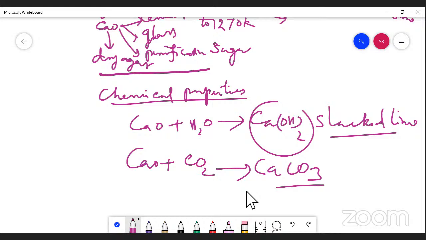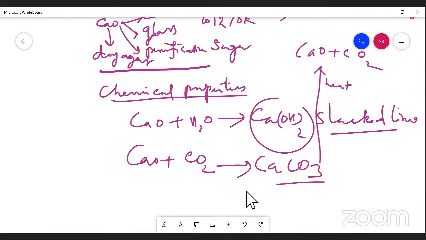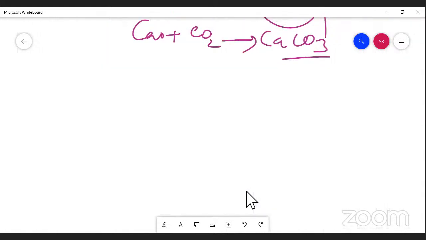That is the reverse process we have seen. This calcium carbonate, when heated at high temperature, forms calcium oxide and carbon dioxide. The point we have studied already. Next we are going to study another concept.